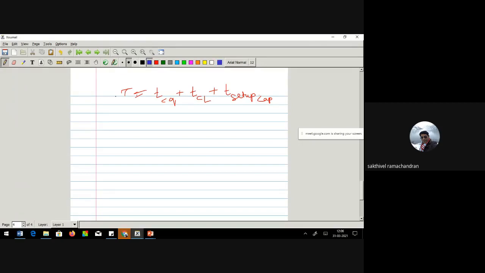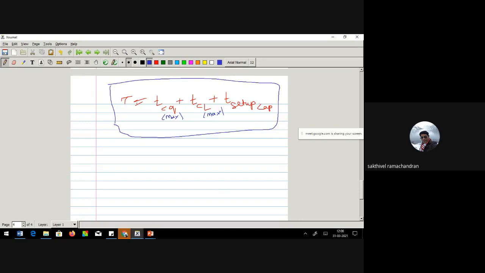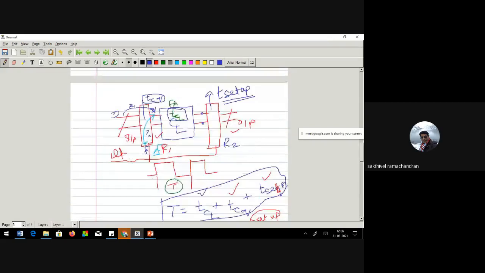Now, one more constraint I would like to add here. When I say time T, all these are max. This is max. This is also max. Why do you say max? What do you mean by max? Max is maximum. I say from clock to Q,